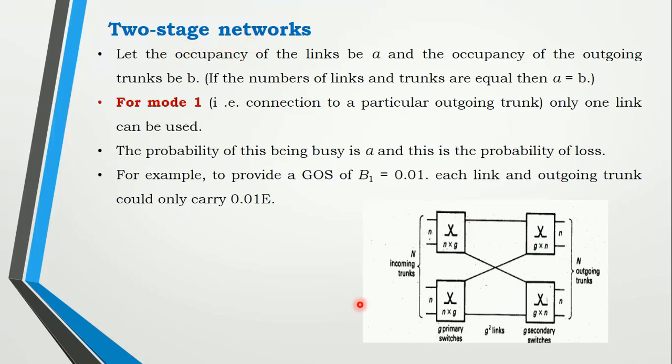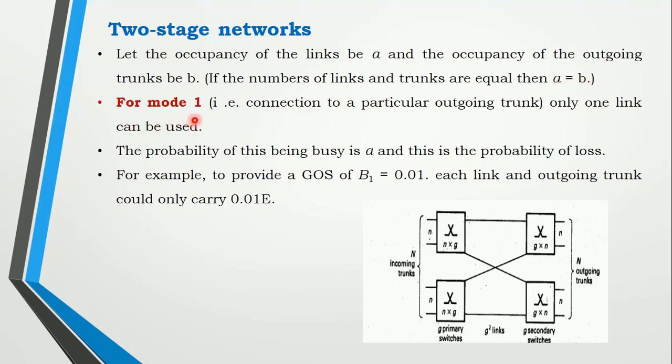Here we consider the fully connected network where you have n incoming lines equal to n outgoing lines, and even inlets and outlets are equal. We'll consider the occupancy of the network. Because we have two stages, we'll consider occupancy A and occupancy B. Because the network consists of an equal number of inputs and outputs, both occupancies are equal.